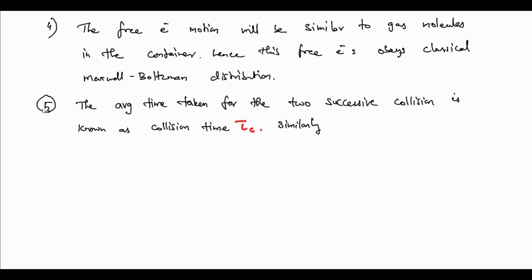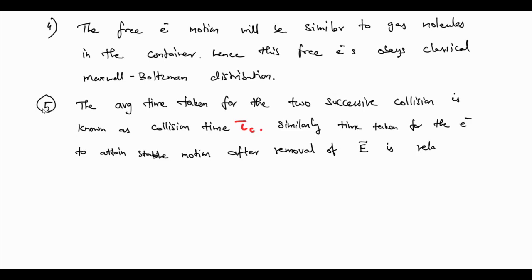Similarly, if I remove the electric field, then the electron will return to its rest motion, its normal motion again. That particular time is known as the relaxation time. The time taken for the electron to return to stable motion after removal of the electric field is the relaxation time.